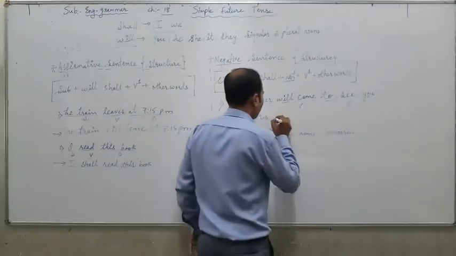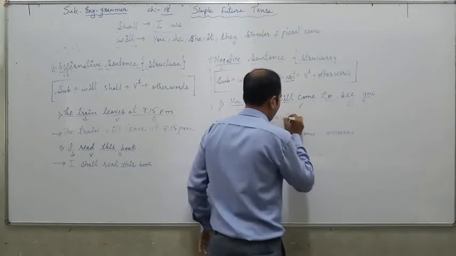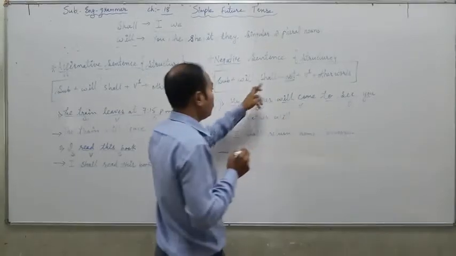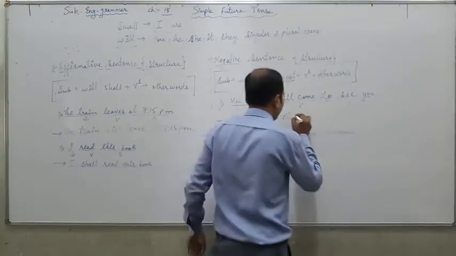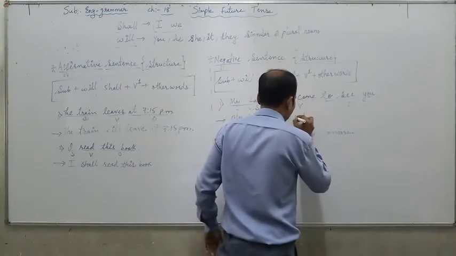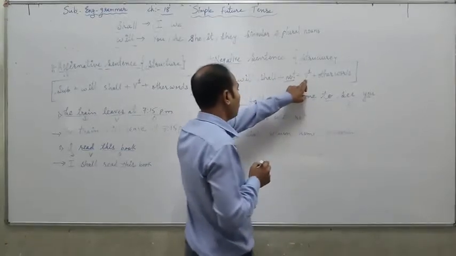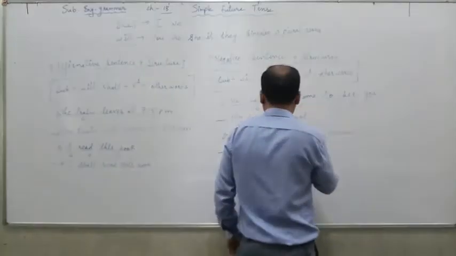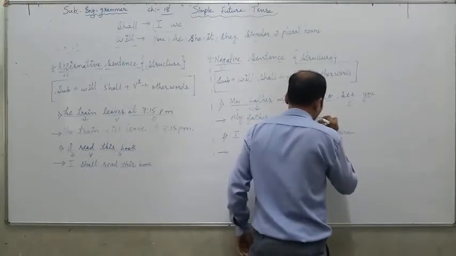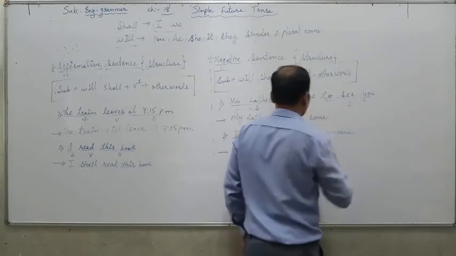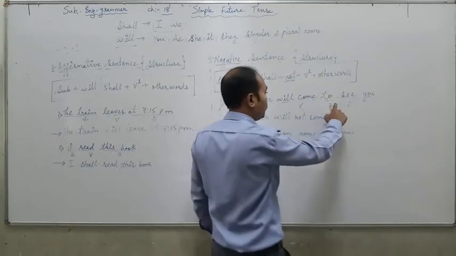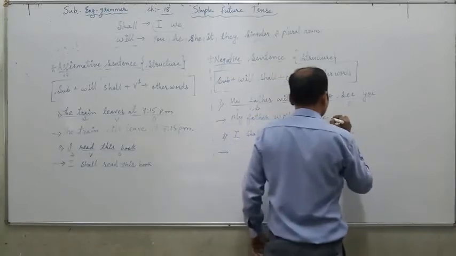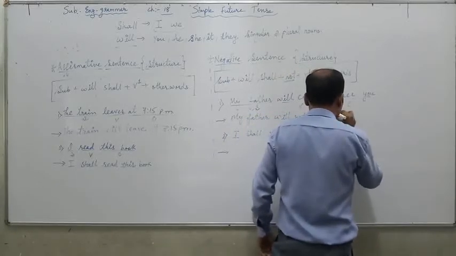My father will, then not over here. Will not. The first form of the verb, come. My father will not come. After that other words.